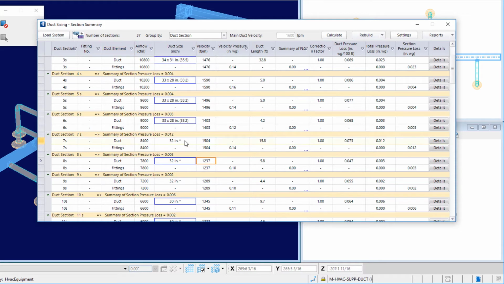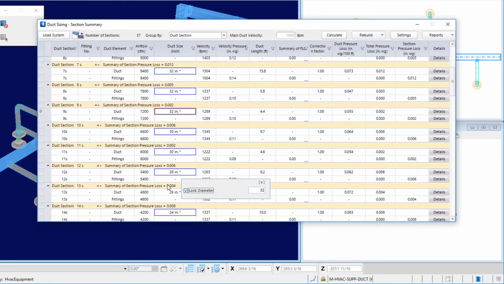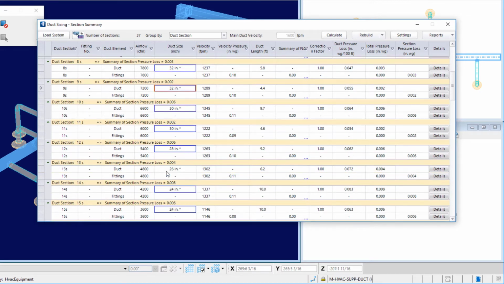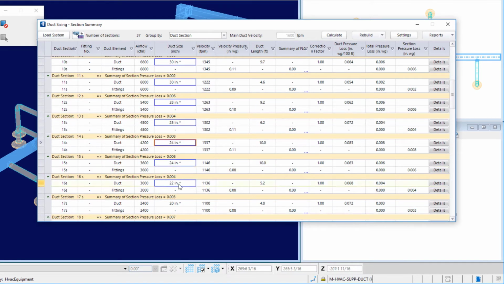So I've got 32, 32. Let's go ahead and lock this one. We'll lock this one. So right click, lock diameter. I see I've got 30, 30, 28. Maybe here I'll make this 28, and lock the diameter. And we'll make this one 24, let's say.